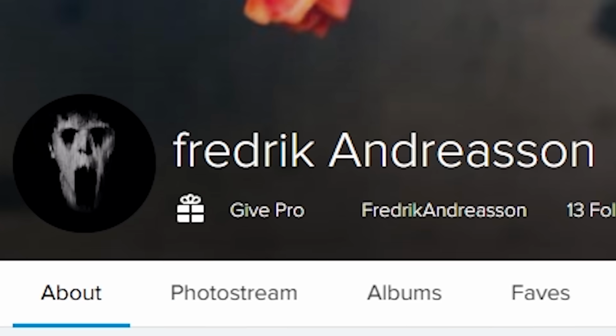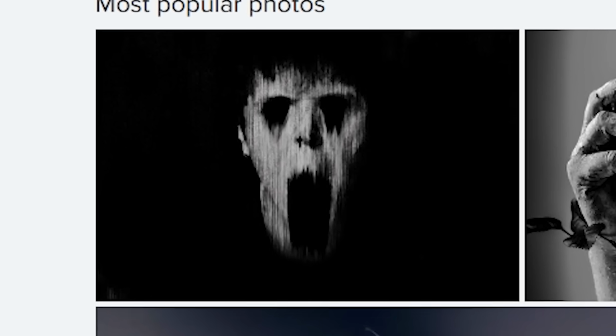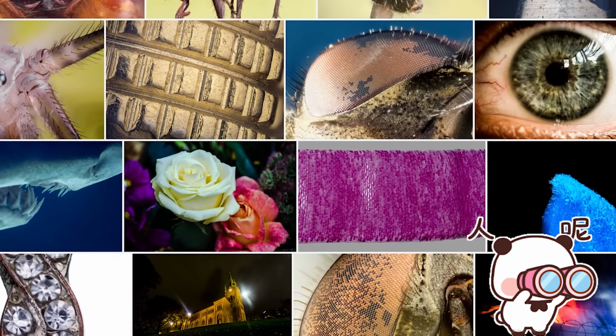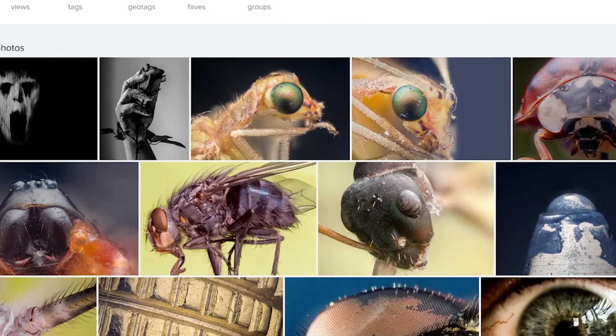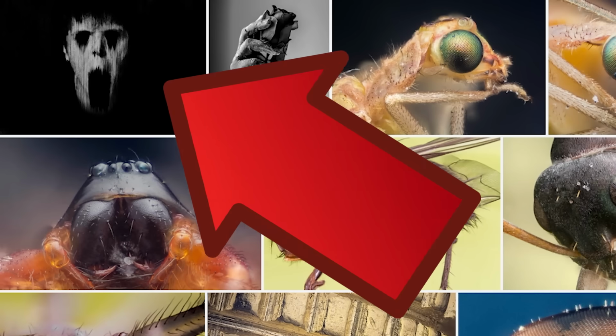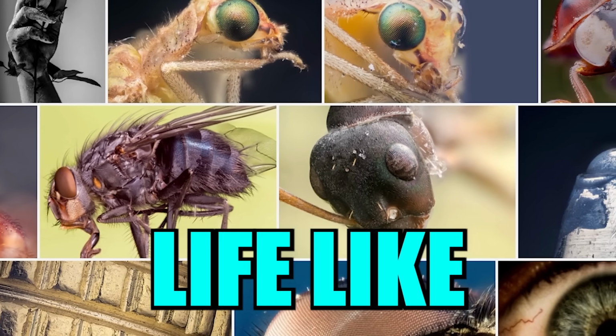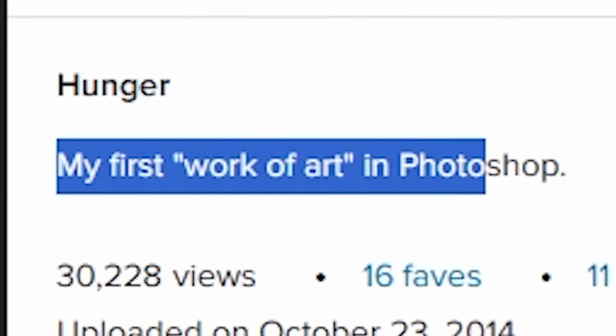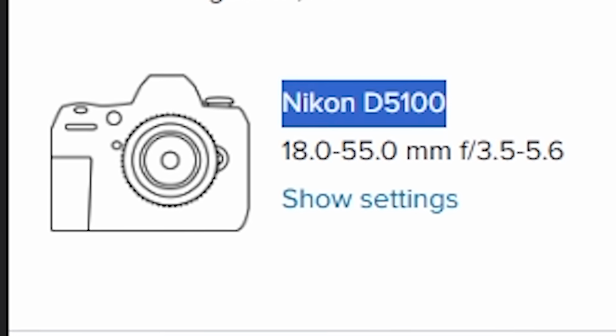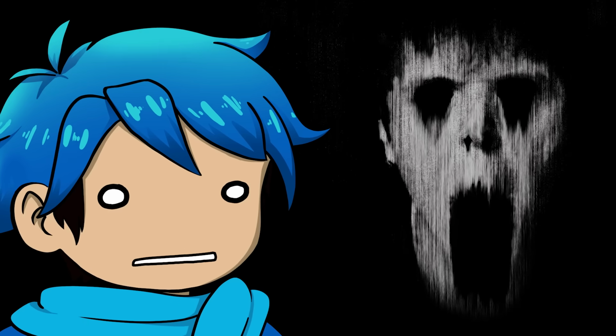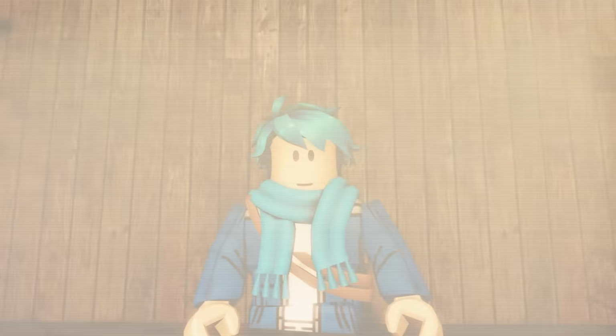by Freder Andresen. And yeah, I actually managed to find their Flickr account where the post was originally made, and you can see some of their other artwork on here, with the most recent one being this disturbing thing. I mean, honestly, this thing is very different from this other lifelike photography. But yeah, when you click on it, it says my first work of art in Photoshop, uploaded in 2014. And you can even see the model of the camera that he used to take this picture. He would then upload it on Photoshop and then create this distorted looking creature. Honestly, very well done and also very terrifying, but at least we solved the mystery.